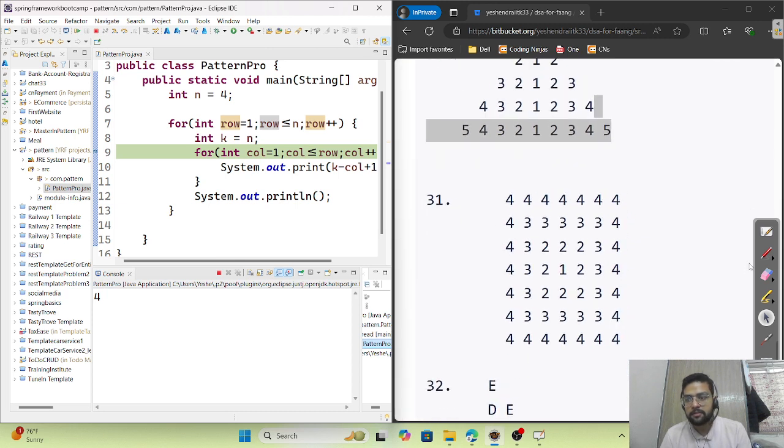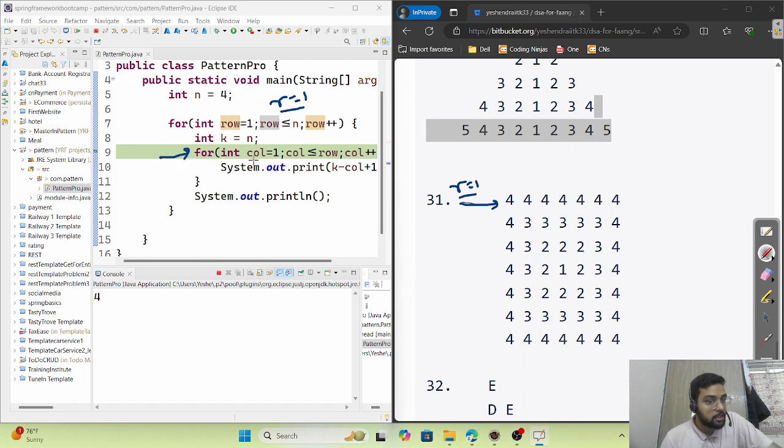That means in the first row, this is when row is equal to 1. When row is equal to 1, it came inside and checks the condition, 1 less than equals 1, condition true, it prints 4. That means this 4 is printed. Just see carefully, this 4 is printed.